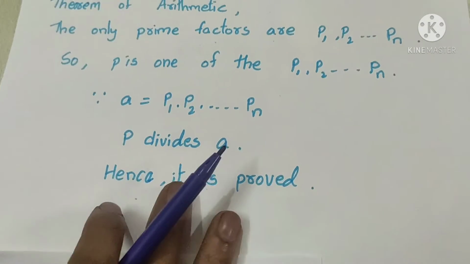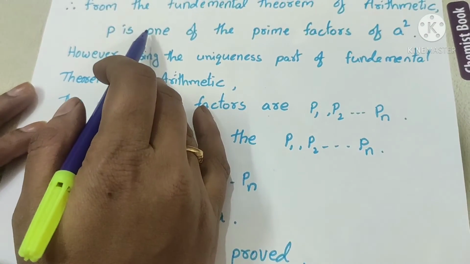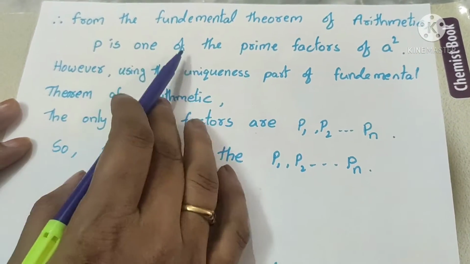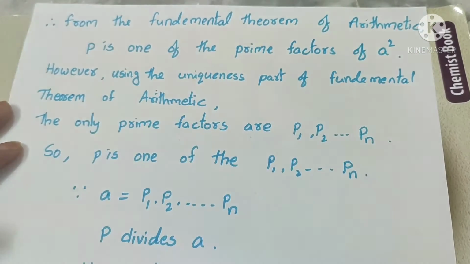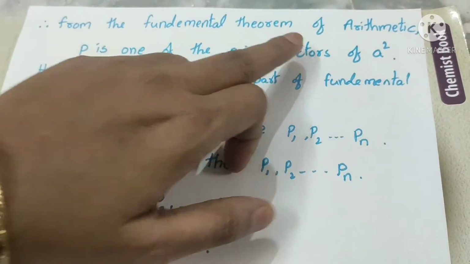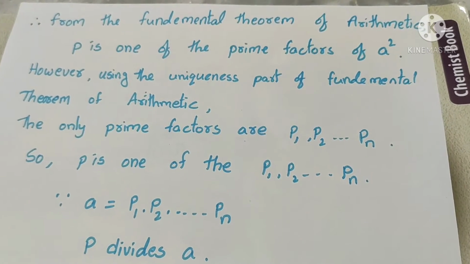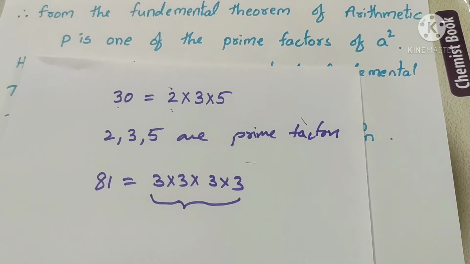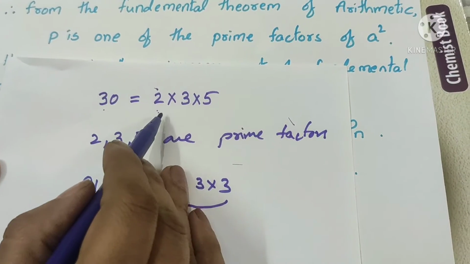So, from the fundamental theorem of arithmetic, P is one of the prime factors of A square. We will go back to our example again. See here, 30 is equal to 2 into 3 into 5.